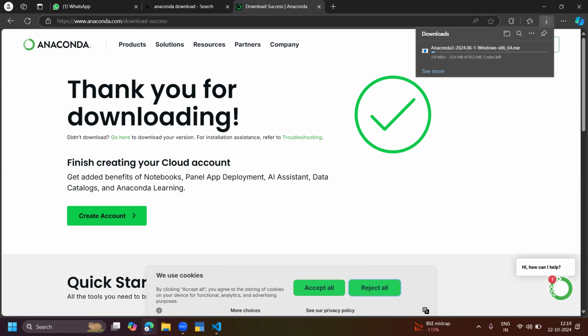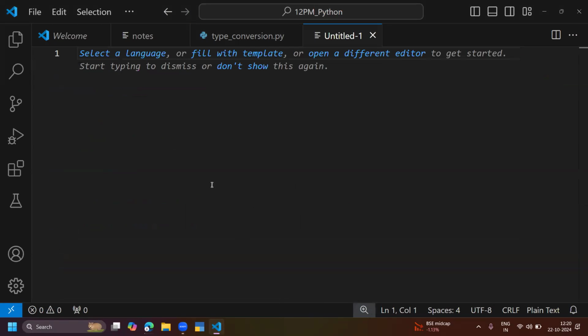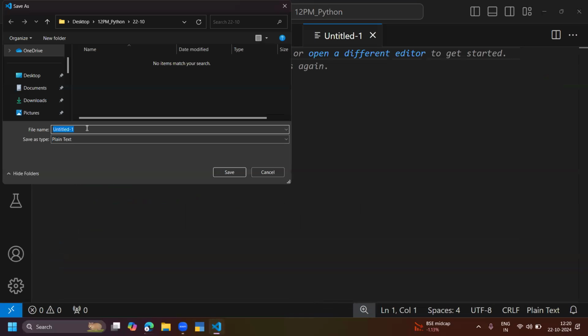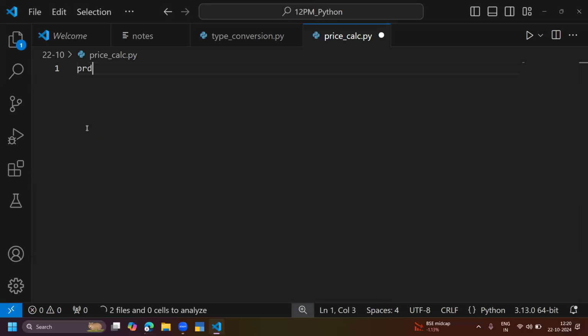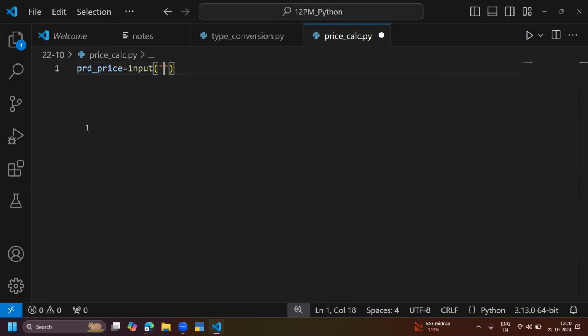Okay, I'm going with one simple program today. A simple price calculation, a price calculator I'm going to be doing. Price calc.py. Price calculation. Product price is equal to input of enter product price. Enter product price. Okay.